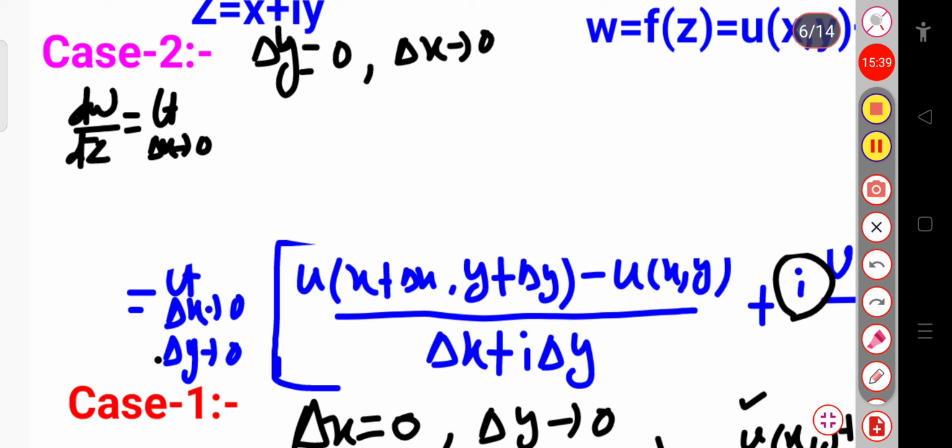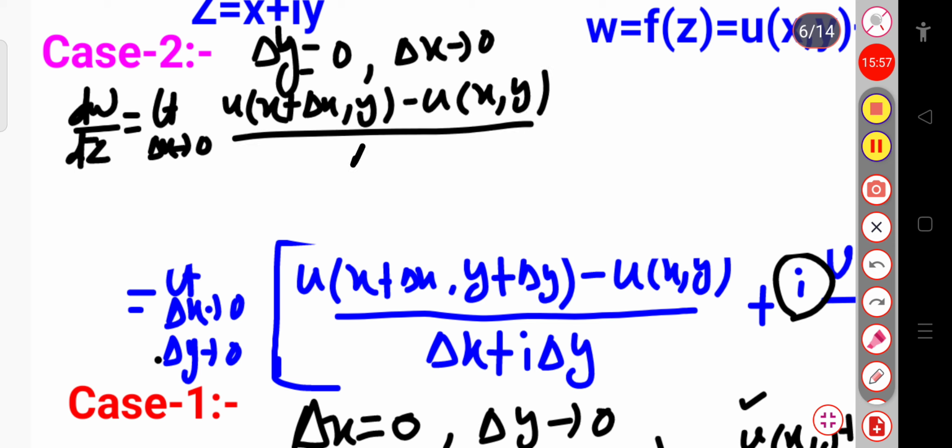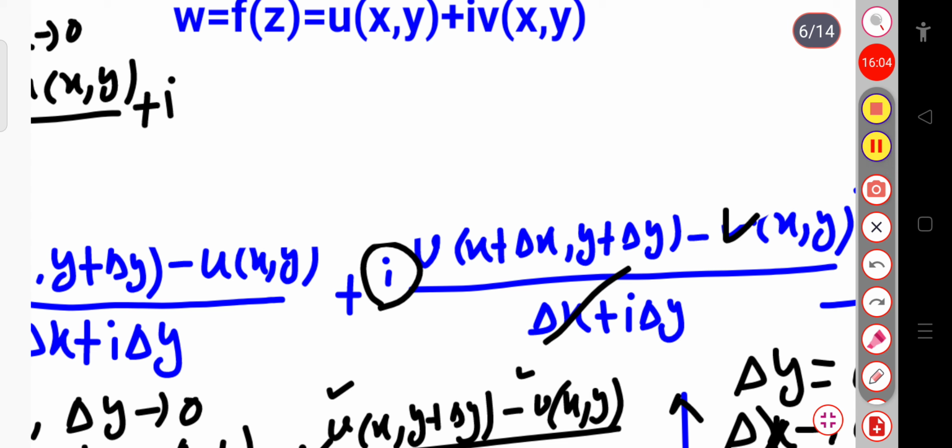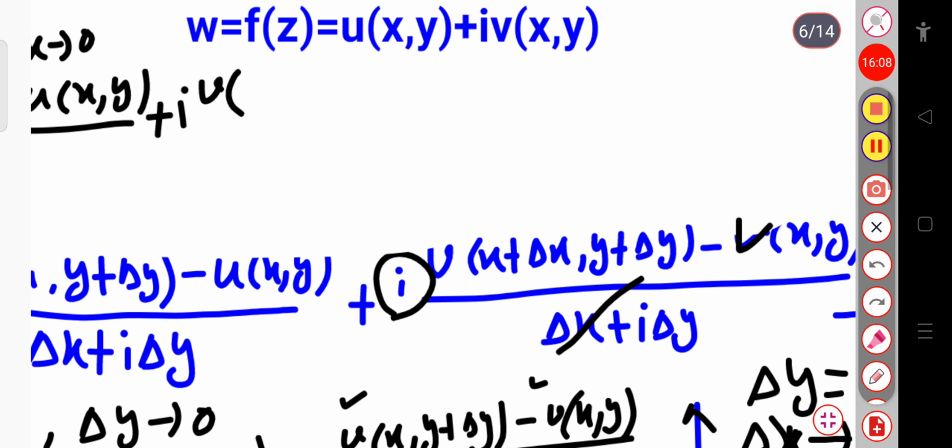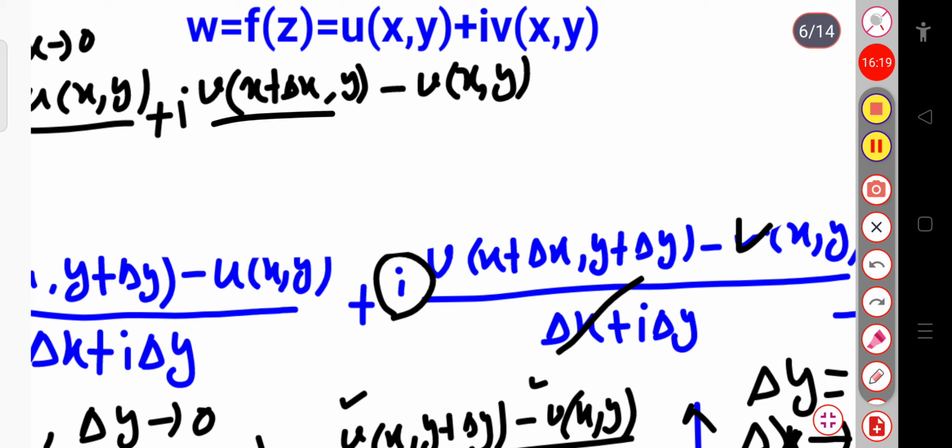The first term will be, since delta y equal to 0, u of x plus delta x comma y minus u of x y, divided by delta x because delta y is already 0, and then plus iota, v of x plus delta x comma y minus v of x y, divided by delta x.